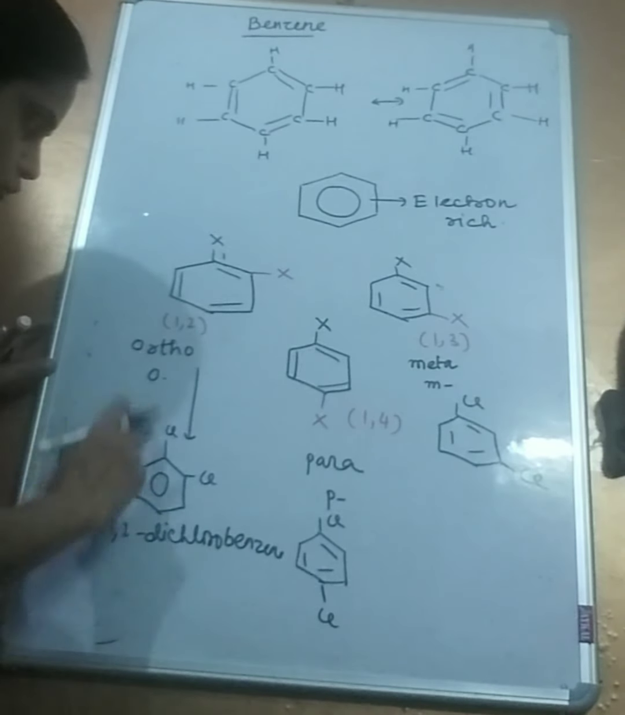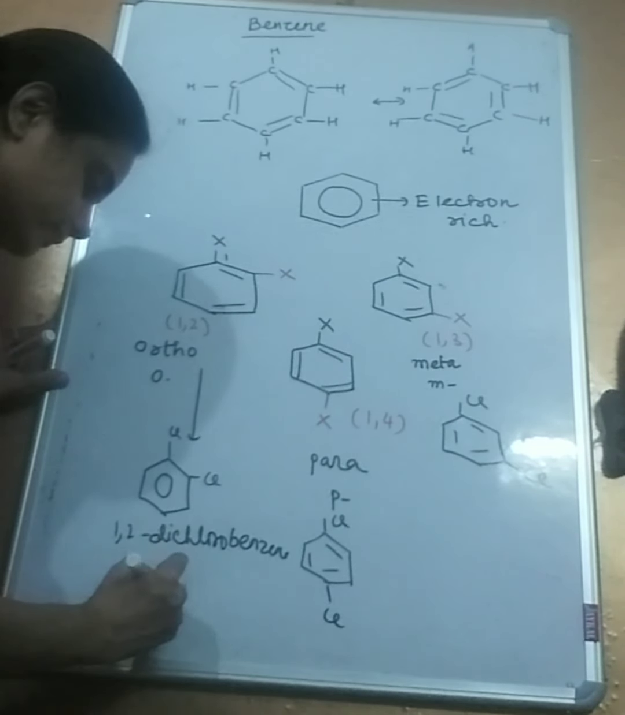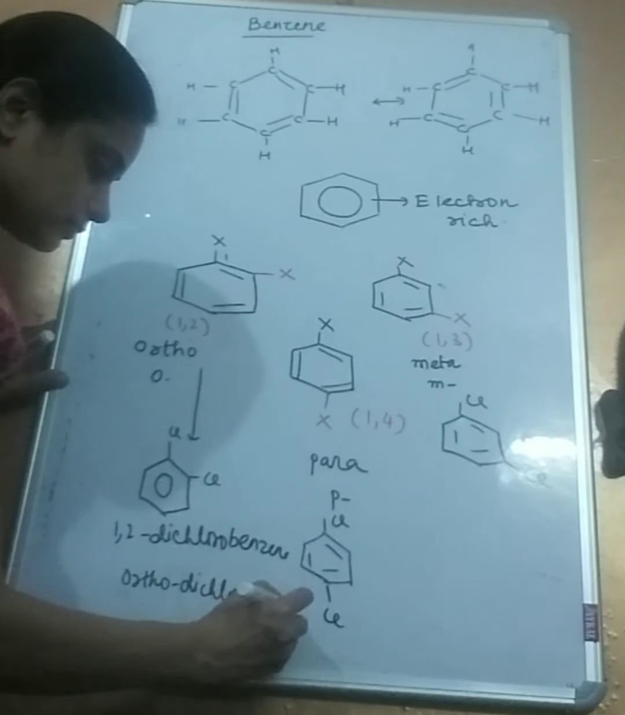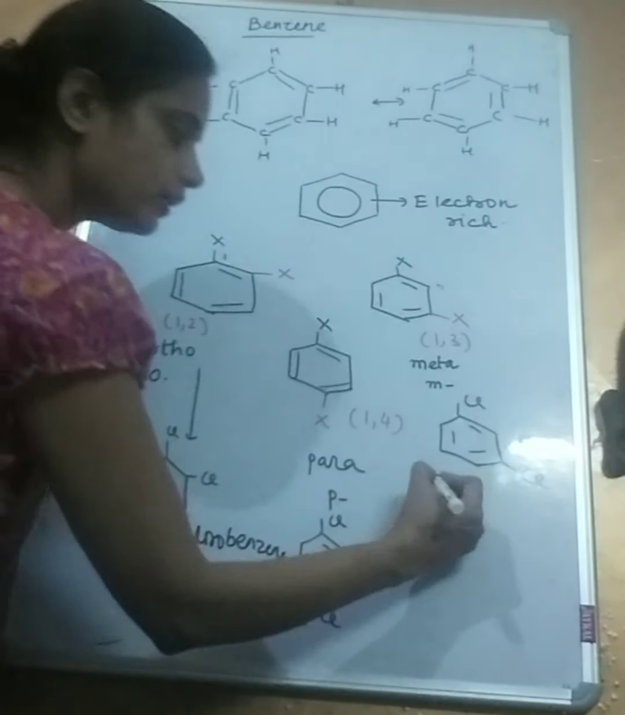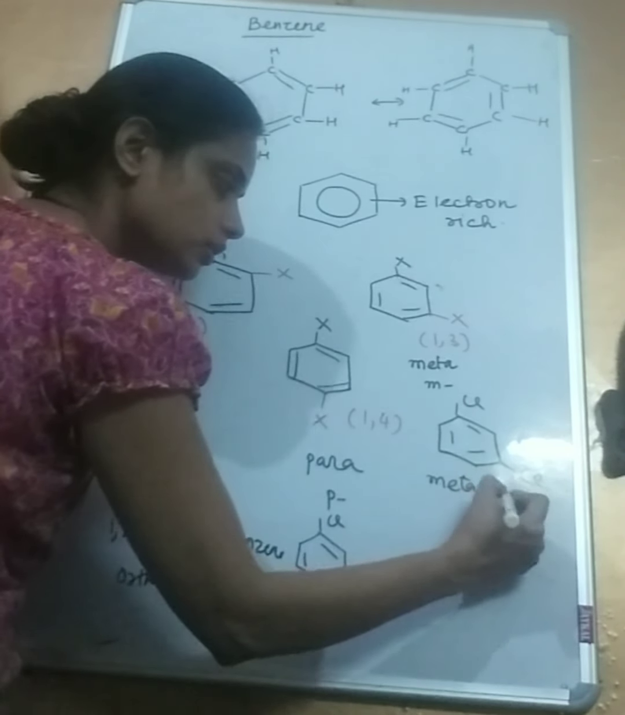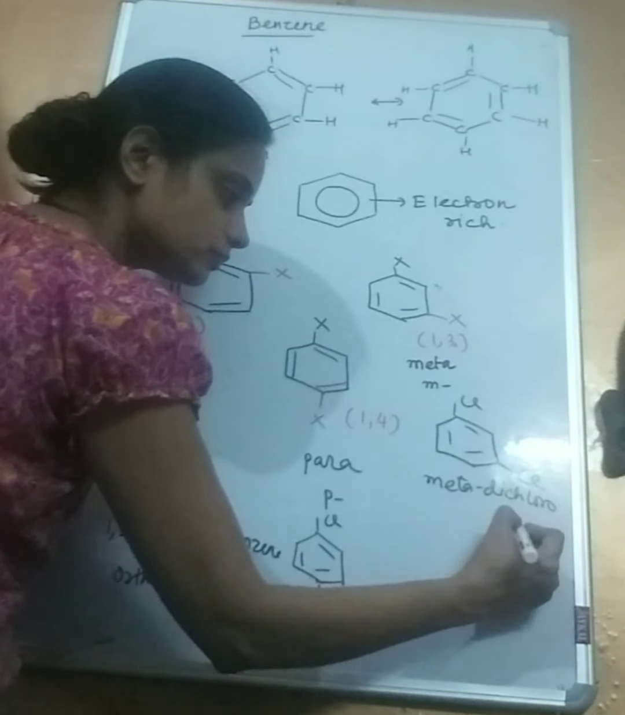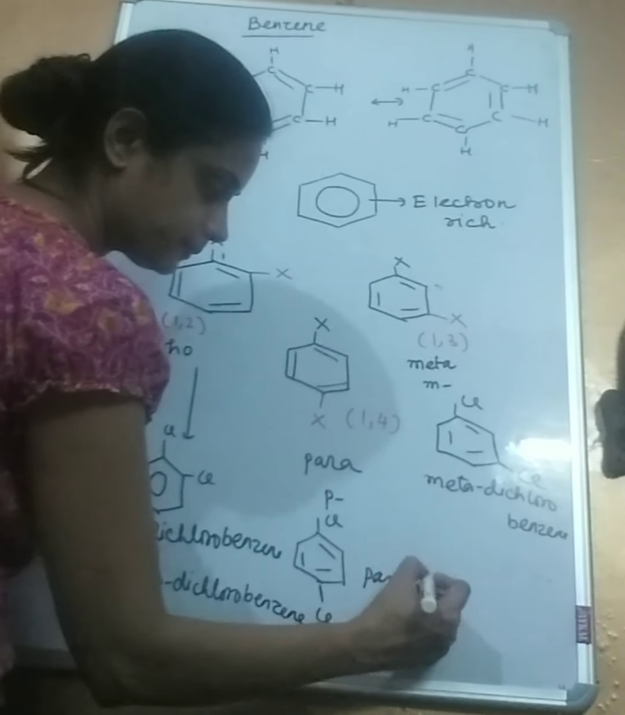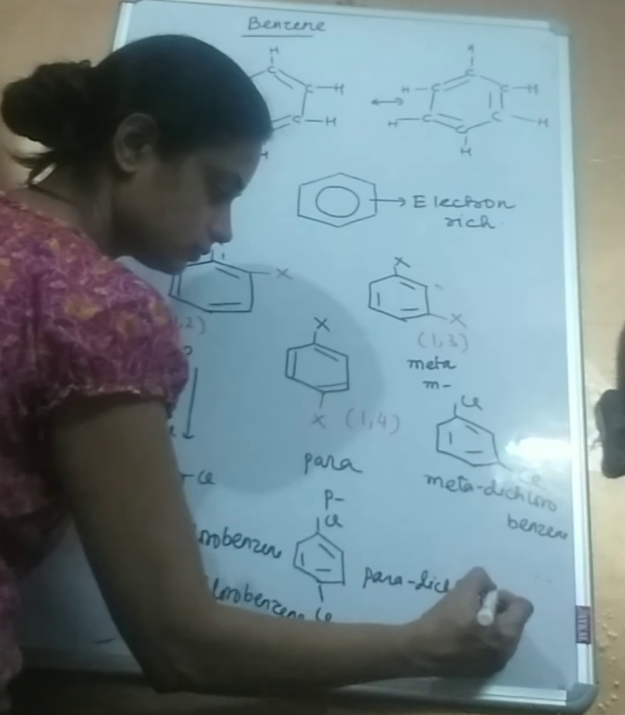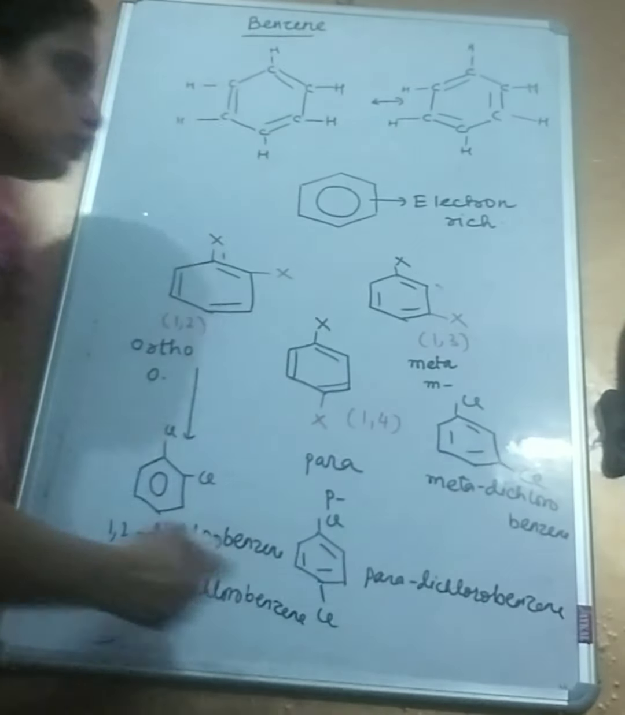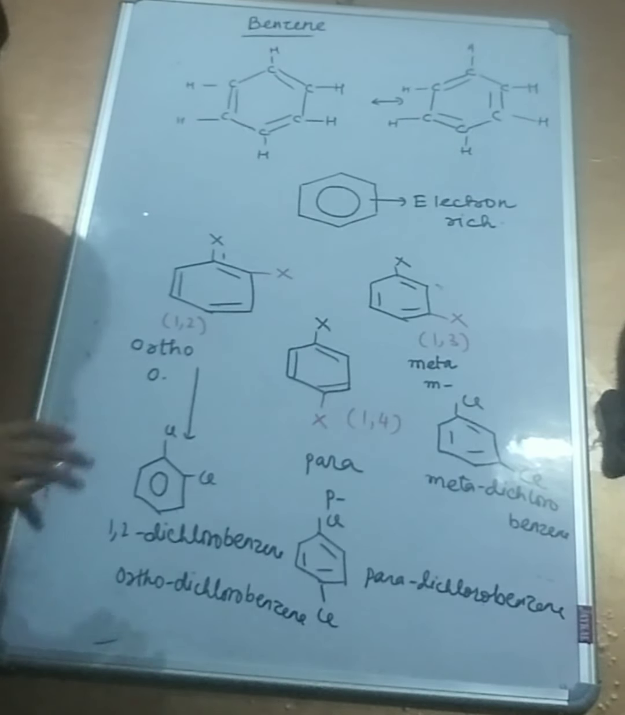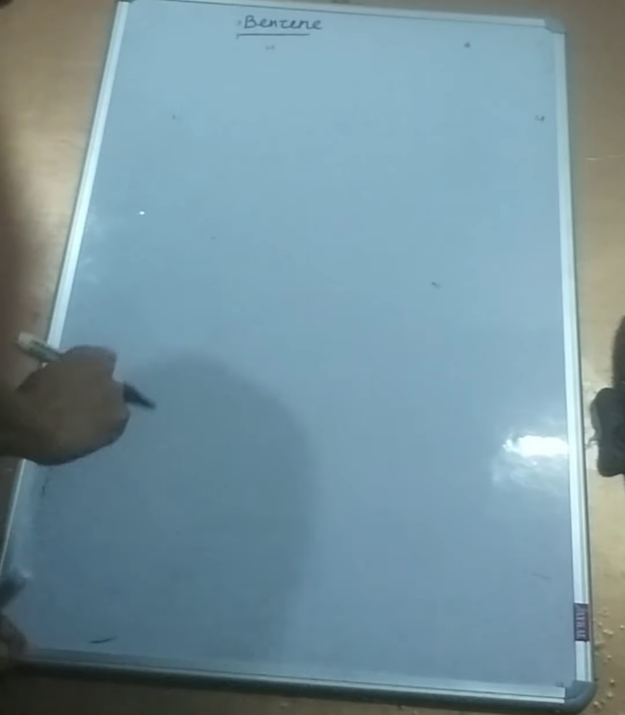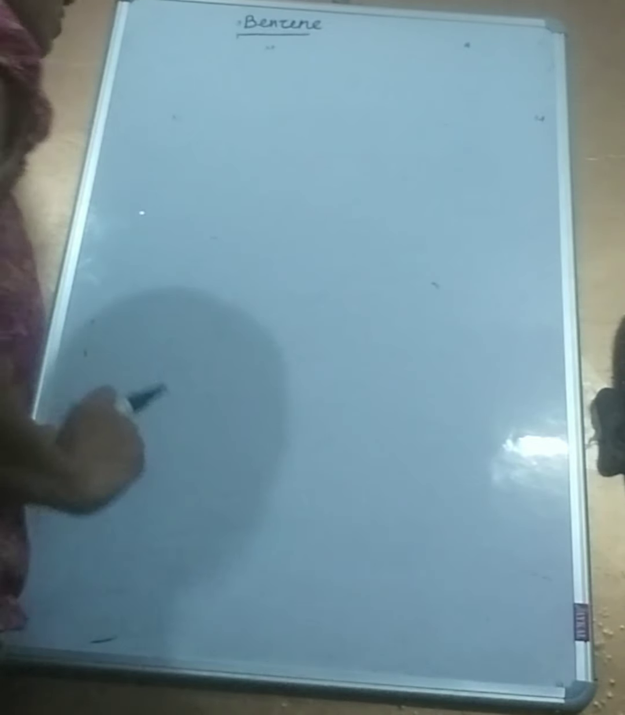But instead of writing 1,2, what can I write? Orthodichlorobenzene. It would mean the same. Similarly, I can write meta-dichlorobenzene instead of 1,3. And instead of 1,4 dichloro, I can write para-dichlorobenzene. So this is all you need to know about the disubstituted benzene. We're now going to study the chemical properties of benzene.